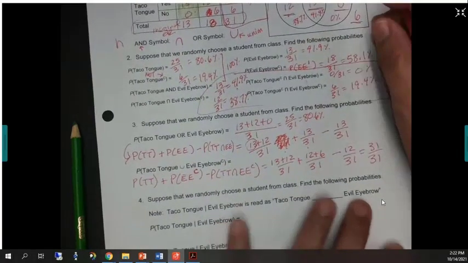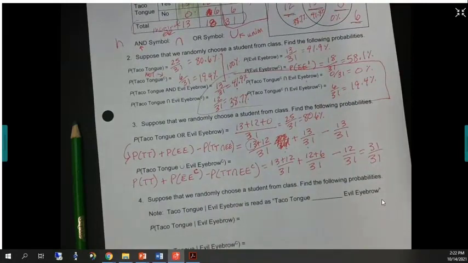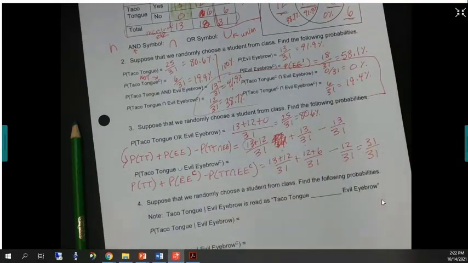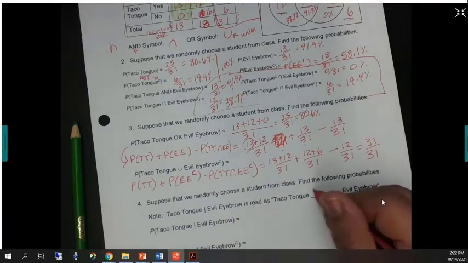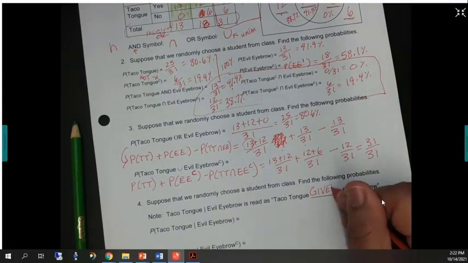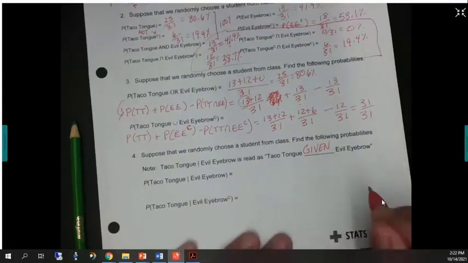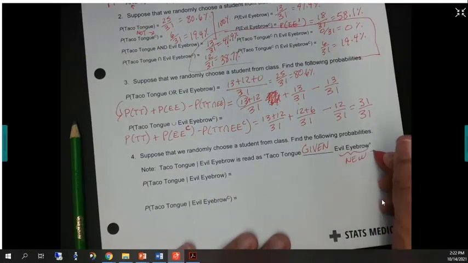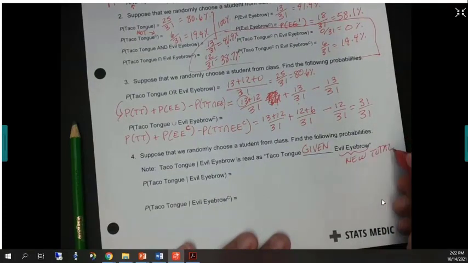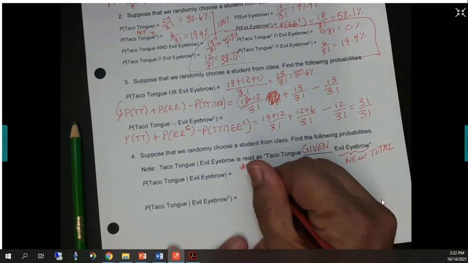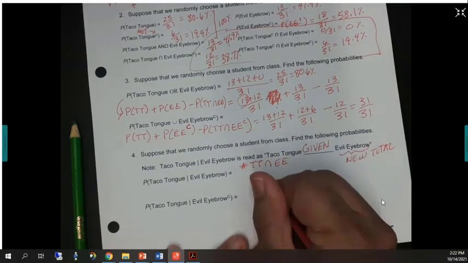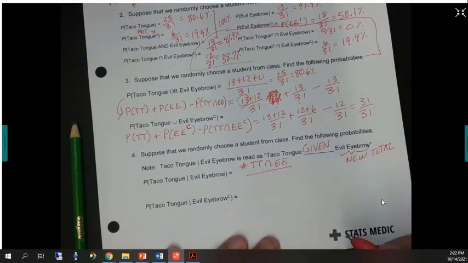All right. Suppose now one more probability to show you before I give you your chance to earn your 5 bonus points. Taco tongue, and then we have a funny line, evil eyebrow, is read as taco tongue given evil eyebrow. Now we already talked about this given. This tells you your new total. So the way you can do this, this is the number who can do taco tongue and evil eyebrow divided by just the people who can do evil eyebrow.